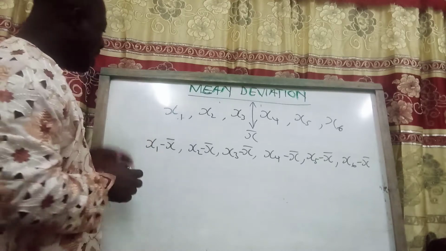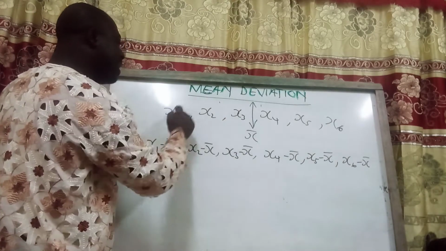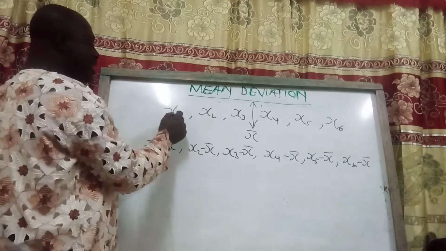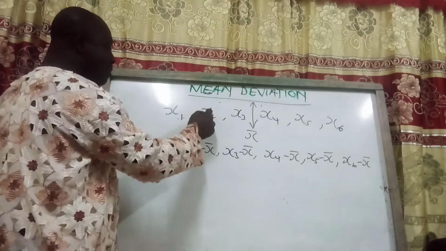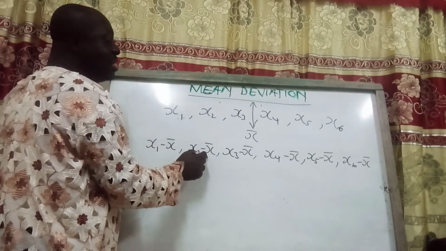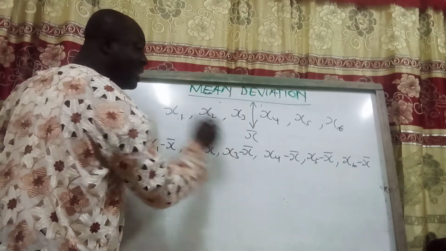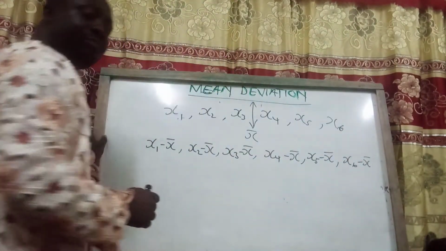Note, looking at the data, x bar might be more than x1, x2, x3 in terms of magnitude. So when you subtract x bar from x1, you are going to get something like a negative. x2 minus x bar, you are likely to get negative. x3 minus x bar, you are likely to get a negative. But when you subtract the same x bar from x4, x5, x6, you are likely to get positive.